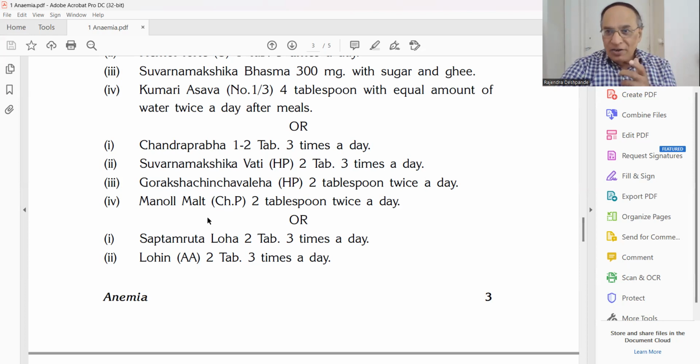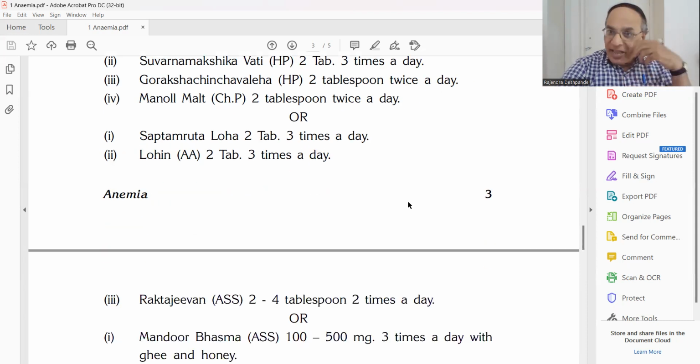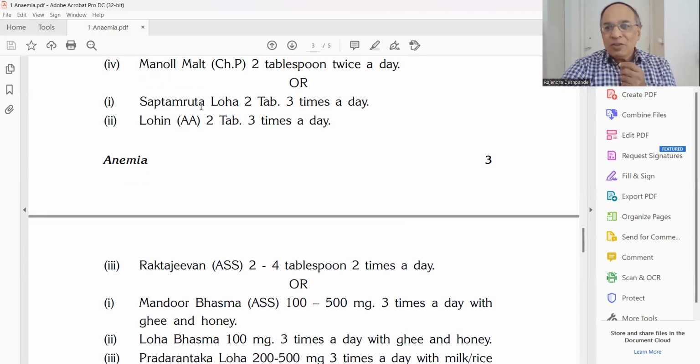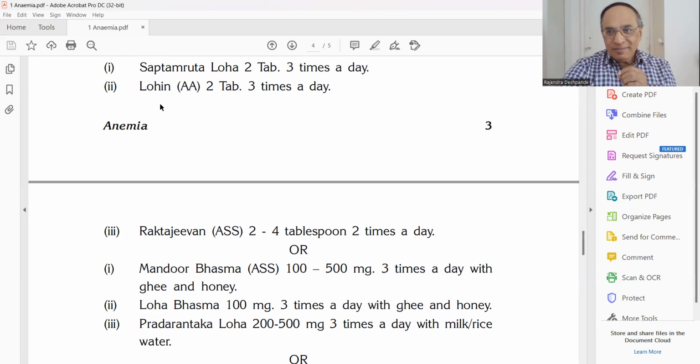Then Manol malt. Manol malt is also one of the very interesting formulations, that is 2 teaspoons twice in a day. Okay. Next prescription, how many? Nearly 10 prescriptions. Saptamruta Loha, especially when there is a tinnitus. Saptamruta Loha is the best. 2 tablets 3 times in a day. Lohin, Ayurveda Arkashala Satara. All the important companies I have taken the medicine. Lohin, 2 tablets 3 times in a day.